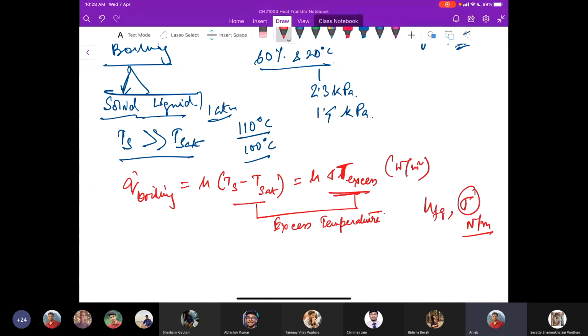So there exists some pressure difference between the liquid and vapor, which is balanced by the surface tension. Inside a pool, when you have a bubble, there exists a pressure difference, and this pressure difference is balanced by the surface tension.